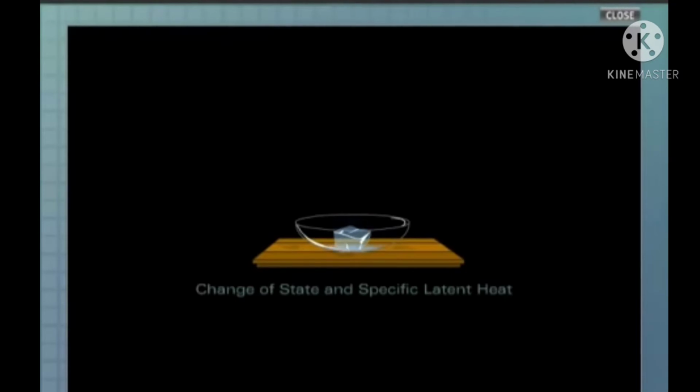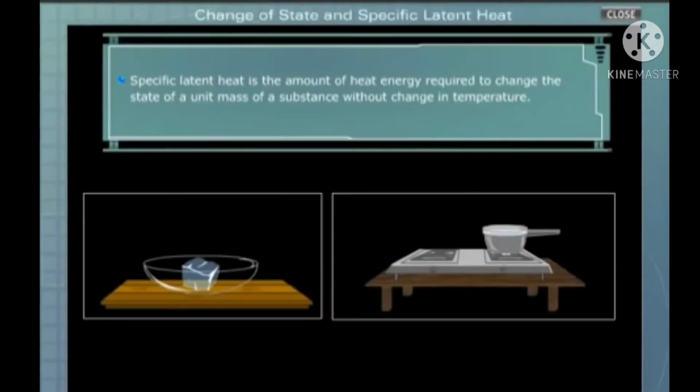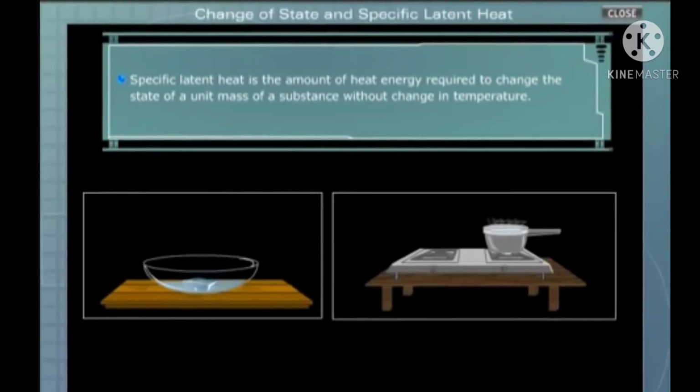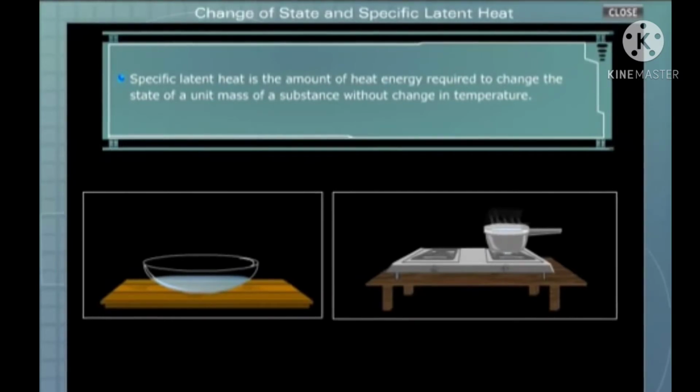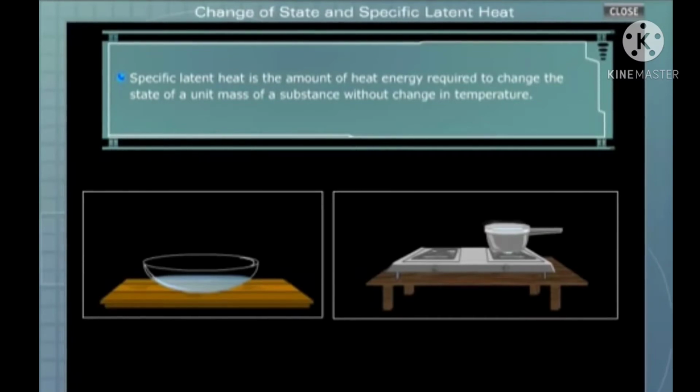Change of state and specific latent heat. Specific latent heat is the amount of heat energy required to change the state of a unit mass of a substance without change in temperature. The word latent means dormant or concealed.